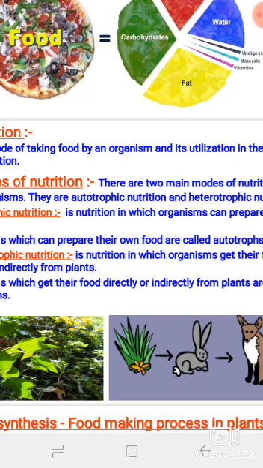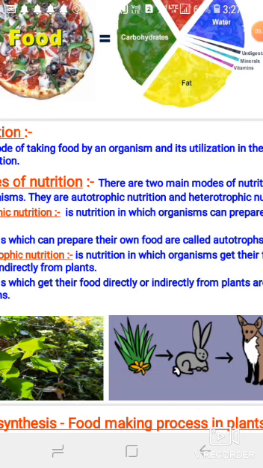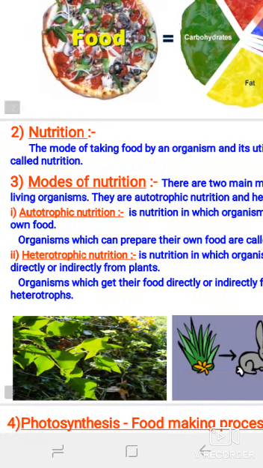Students, from the lower classes you are already aware of the modes of nutrition. There are two basic modes: the first one is autotrophic, and the second is heterotrophic.